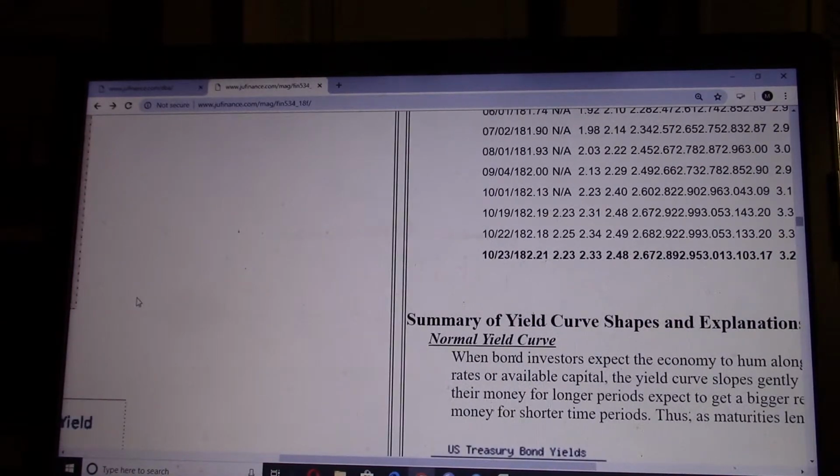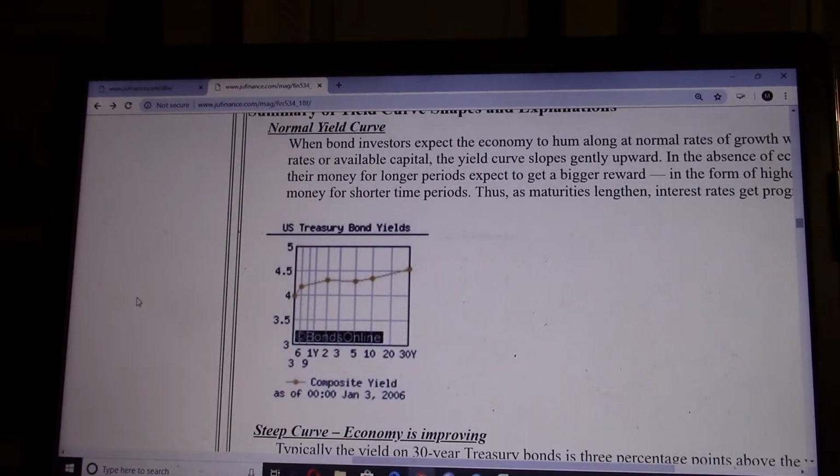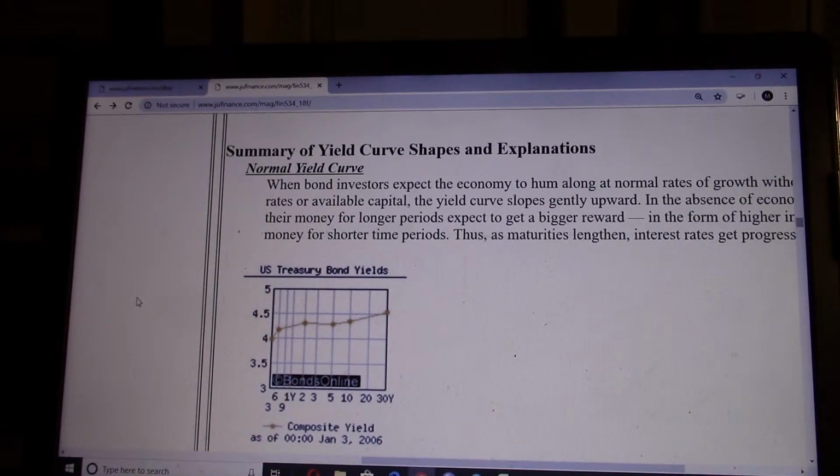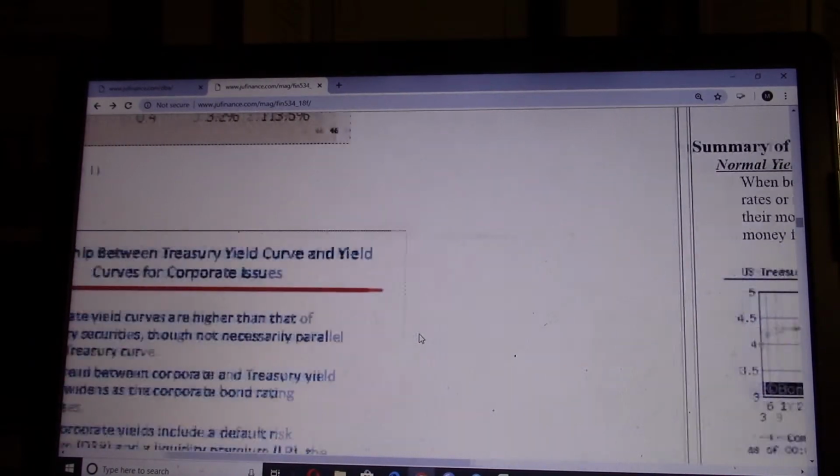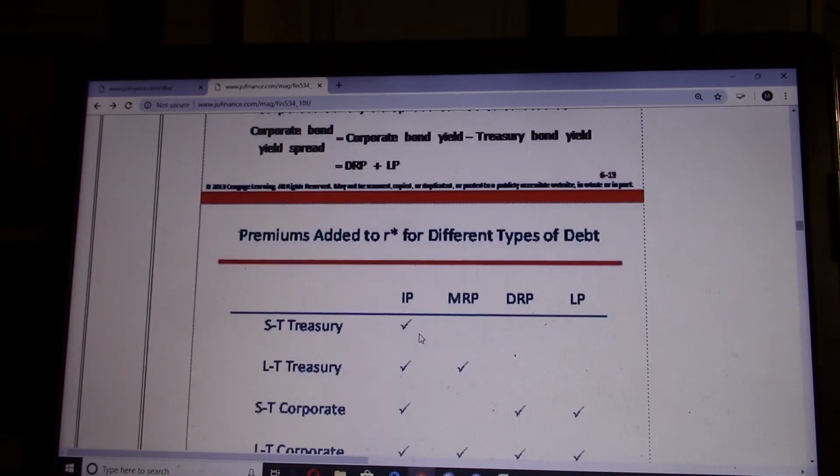Okay, so then you can see here the normal yield curve should be upward sloping like this. The shorter-term bond yield should be lower than the longer-term bond. So this is the economists' normal, and the yield curve should be upward sloping. Anyhow, so this is the yield curve.